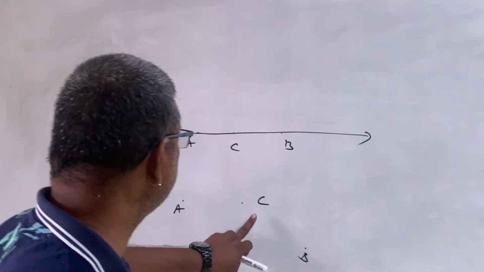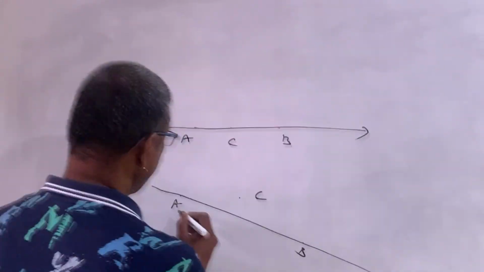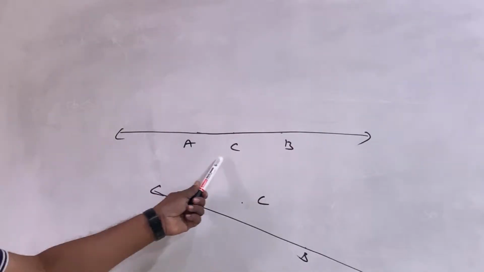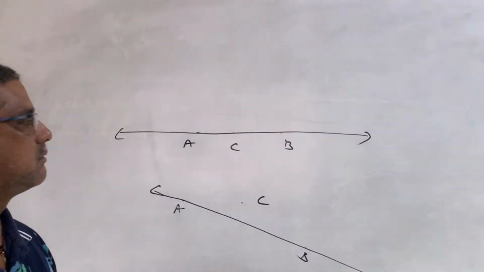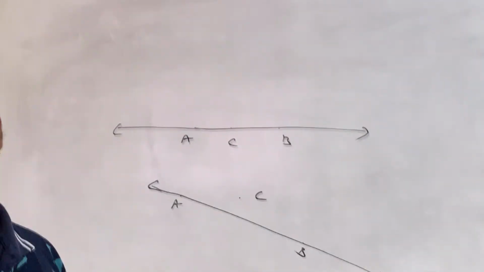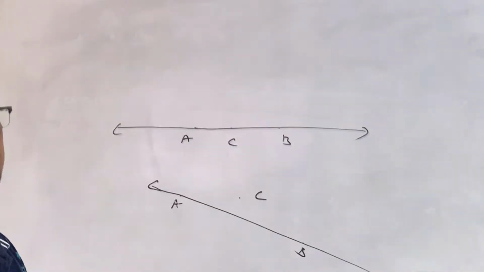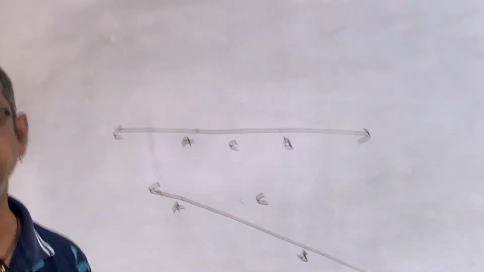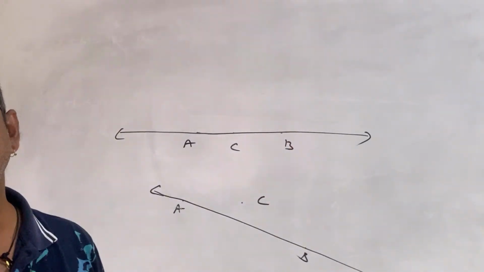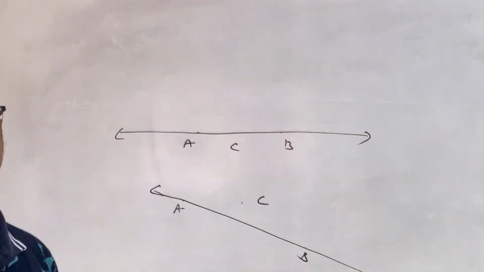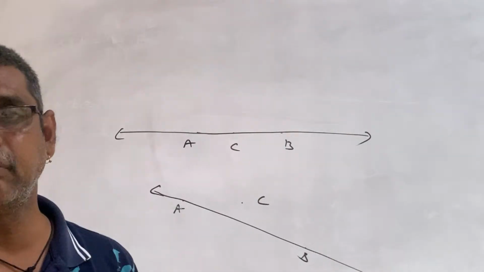In the first case you can observe A and B are 2 points. According to Euclid's first postulate, we can draw a line passing through A and B. C is in between A and B, so it also falls on the same line.